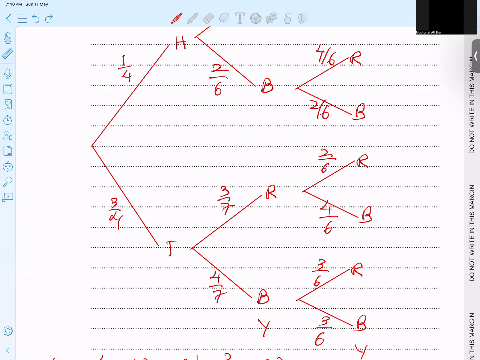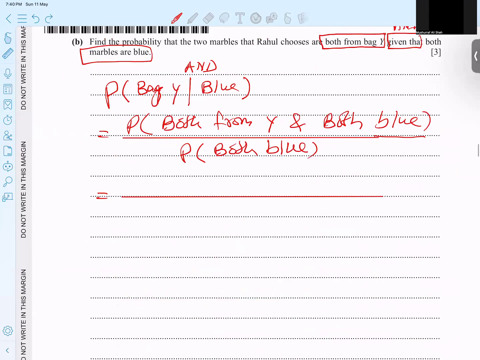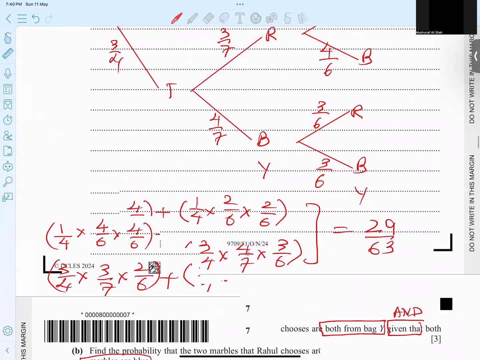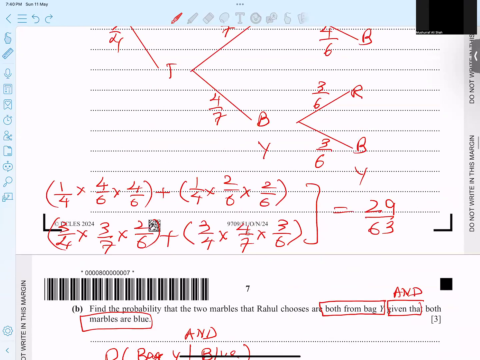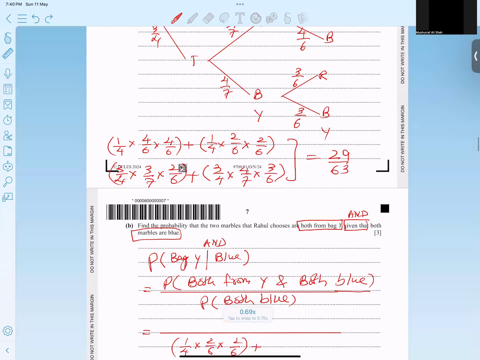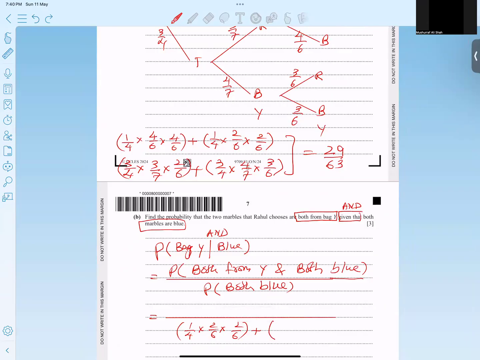So what is the answer for both blues? 1 over 6, and 2 out of 6 into 2 out of 6, plus the last branch: 3 over 4 into 4 out of 7 into 3 out of 6.